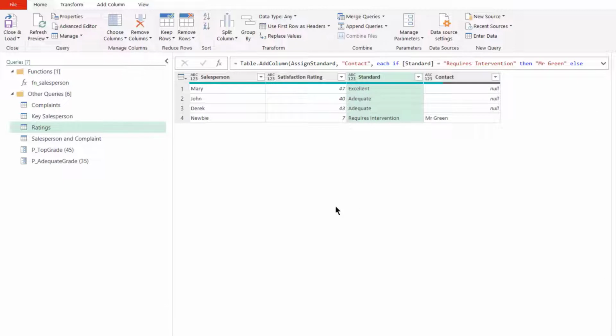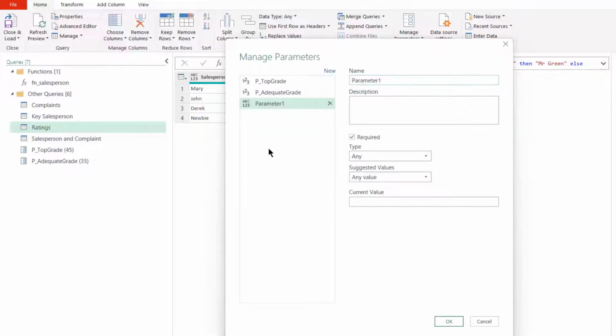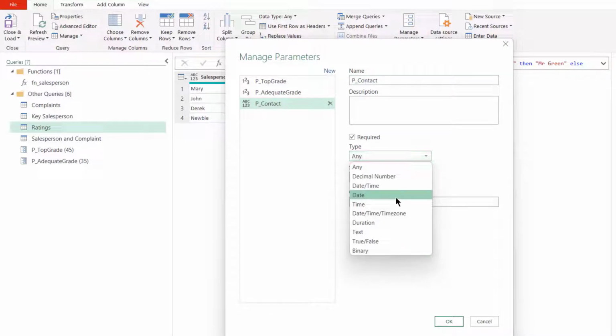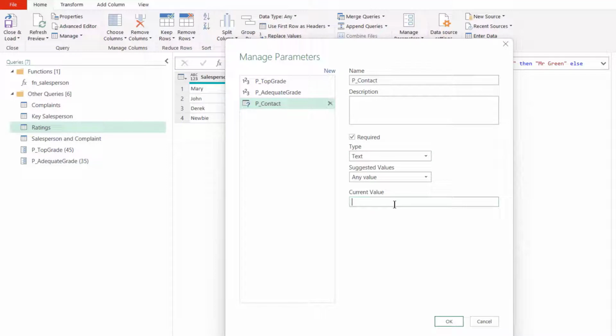So we'll come out of here, back to manage parameters, and we'll create another new parameter. We'll call this one P contact, which will be set to text. And the current value is going to be Mr. Green.